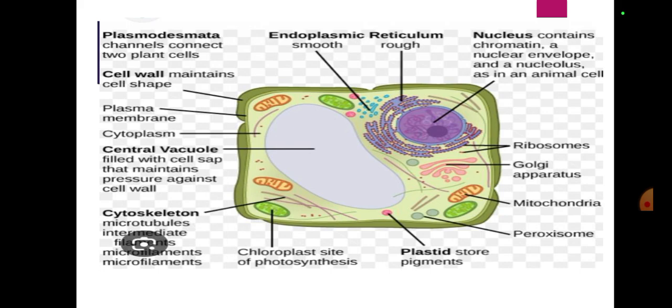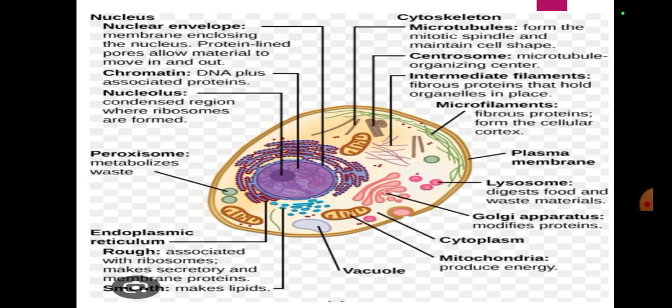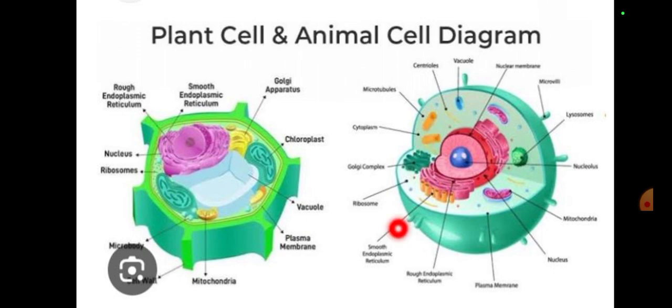You must know that the plant cell has two outer coverings and the animal cell has only one outer covering. So about the shape, the plant cell has a rigid or fixed shape because of two outer coverings, and an animal cell has one, so its shape is not fixed. Plant cell has two outer coverings, so its shape is fixed and rigid, but animal cell has nothing like that, it's unfixed.